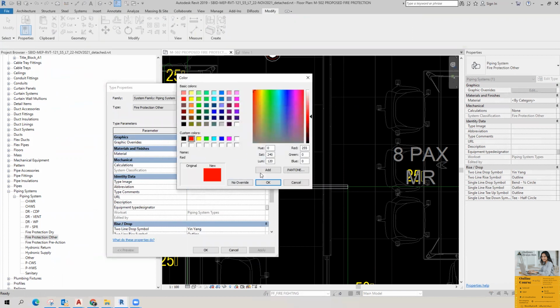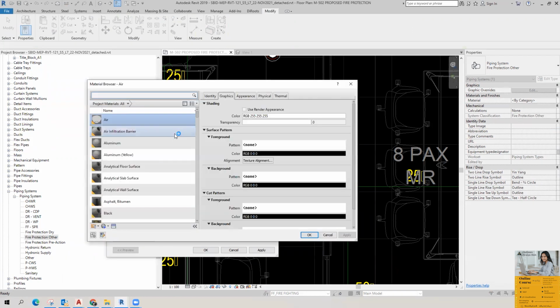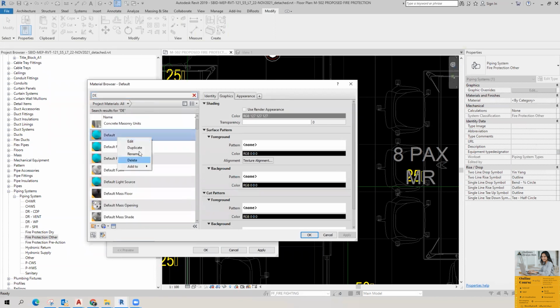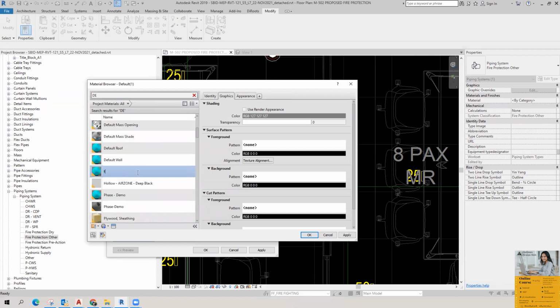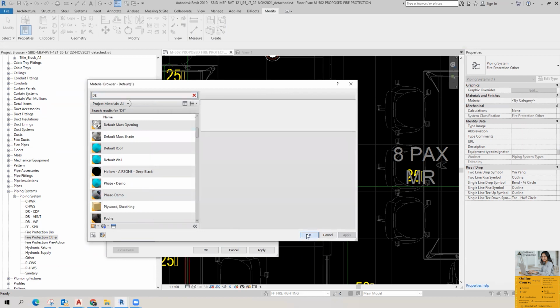I'm going to give some color. In the material option, I'm going to give a material. Duplicate it. Make it as fire.